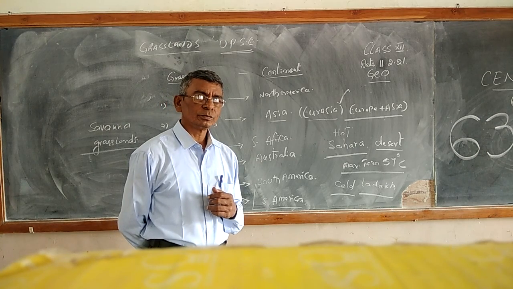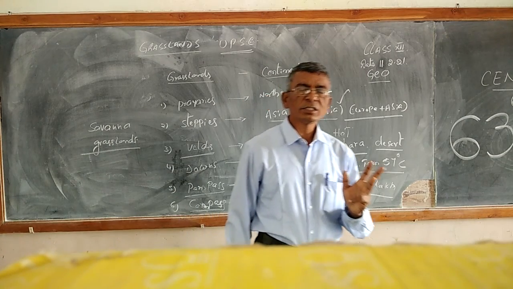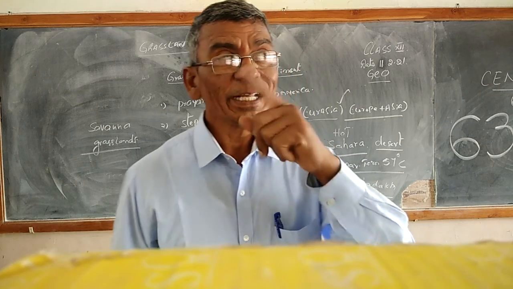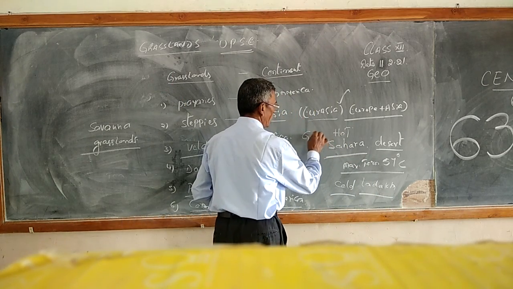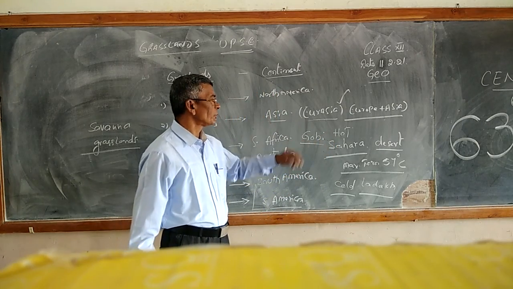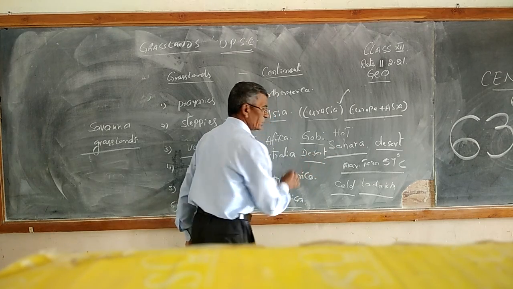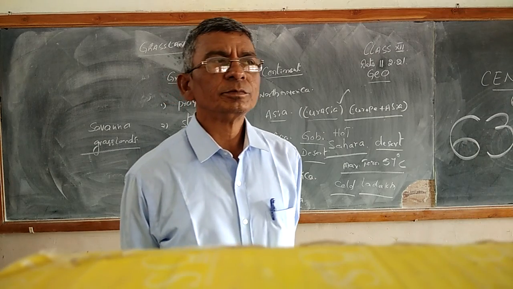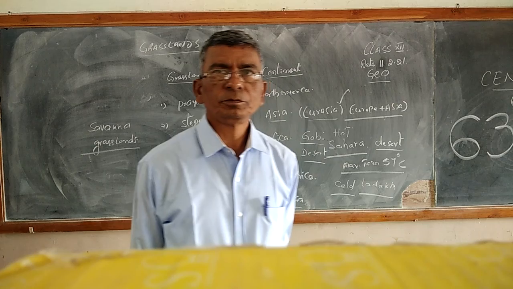So these are the important deserts: Sahara Desert, Iranian Desert, Mongolian Desert, Siberian Desert, and one more is the Gobi Desert. Yes, you forgot the Gobi Desert. Of course, this also lies in the Asian continent. The Gobi Desert is also located in the Asian continent. So these are the important deserts of the world.